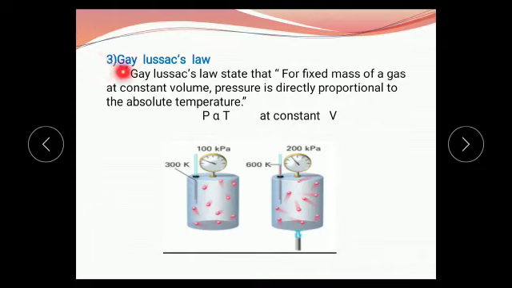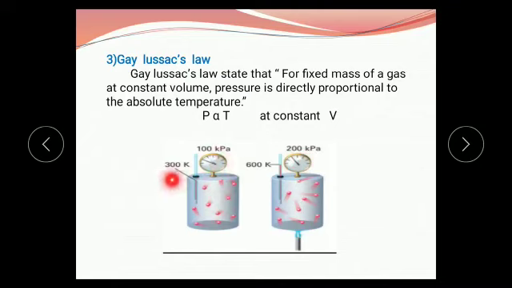Then the third gas law is Gay-Lussac's law. See this diagram. Here in this container there are a number of gas molecules, and also in this container there are a number of gas molecules. And see here the value of pressure is 200 kilopascal and here the value of pressure is 100 kilopascal.